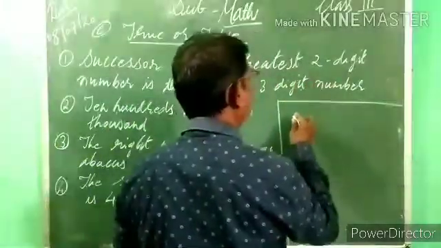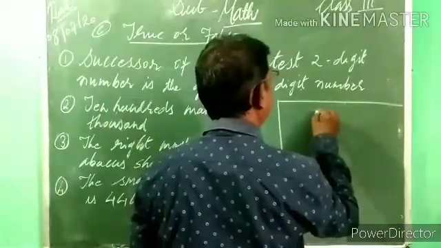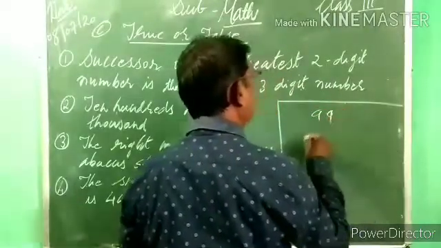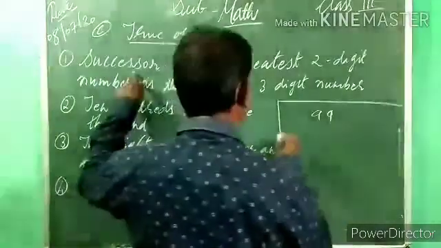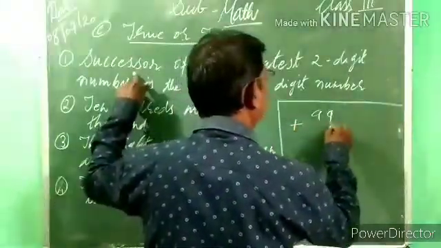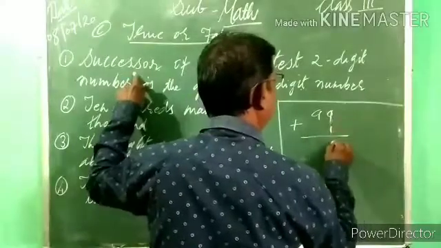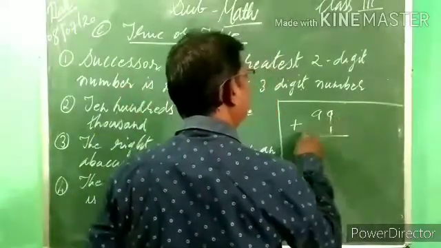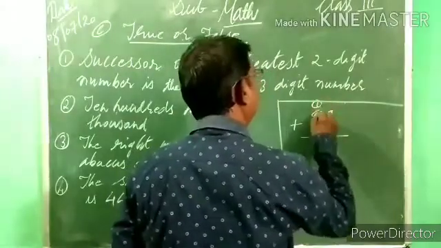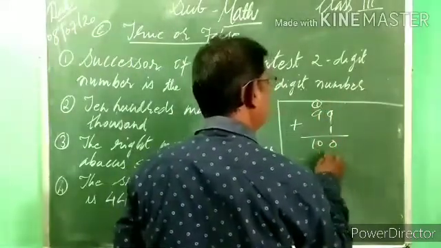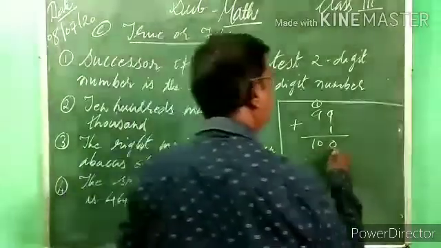Tell me now, what is the greatest 2-digit number? We know that the greatest 2-digit number is 99, isn't it? This 99 is the greatest 2-digit number. What we have to find? Successor. Successor means plus 1. Now add 1 in 99. 9 plus 1, 10. Carry 1. 1 plus 9, 10. What are we getting? 100, which means the smallest 3-digit number.